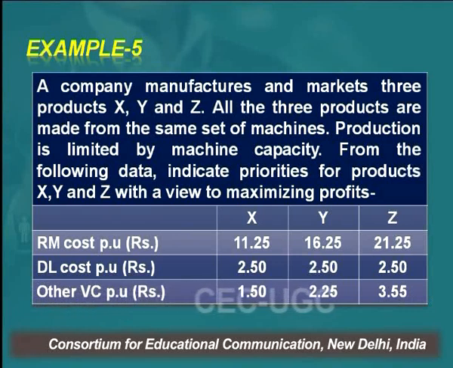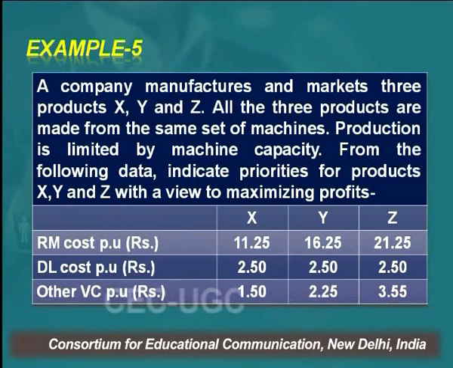So there are 3 products X, Y, Z. All the products are made from the same set of machine. Production is limited by the machine capacity. We have limited machine capacity. From the following data, indicate priorities for the products. That is, what is your order of priority of the 3 products?